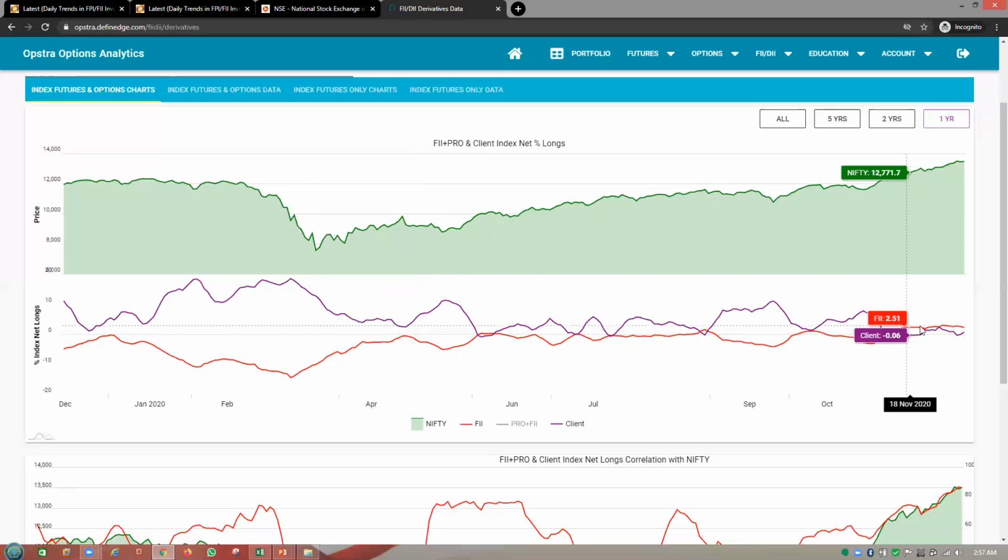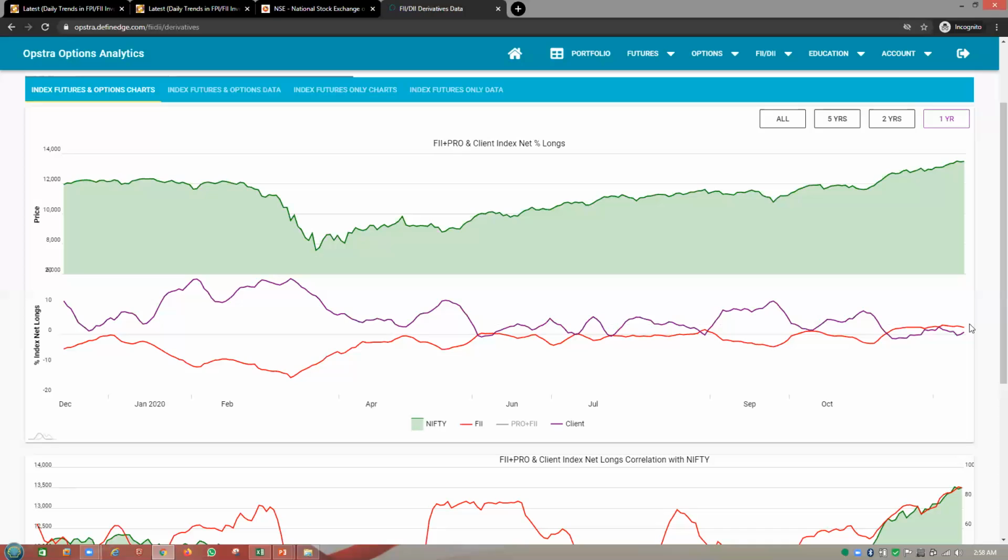So as long as their net long positions are increasing, the market keeps going up. So it's always better to track the FII data so that you'll get a better picture of which side of the market we have to be in. So it's always better if we have kept our positions relevant to the FIIs, because big money always holds the control over it.